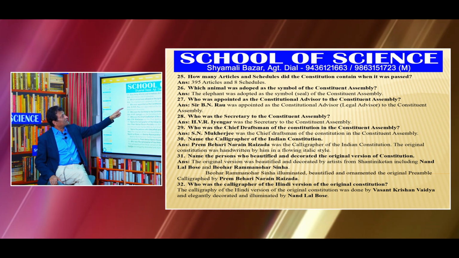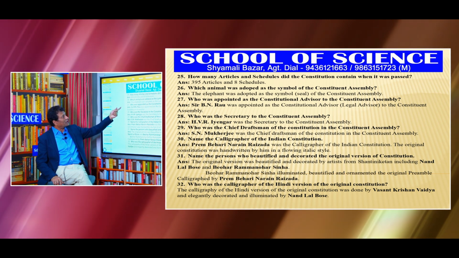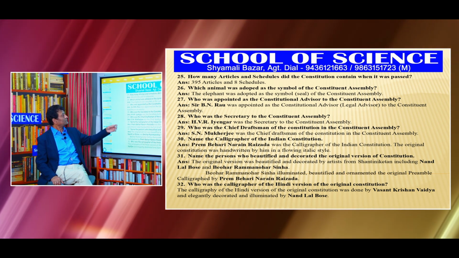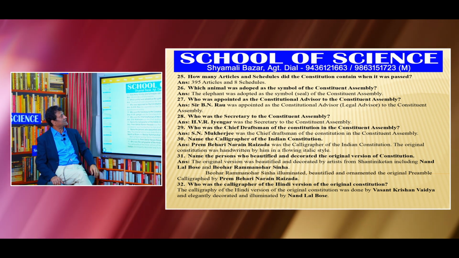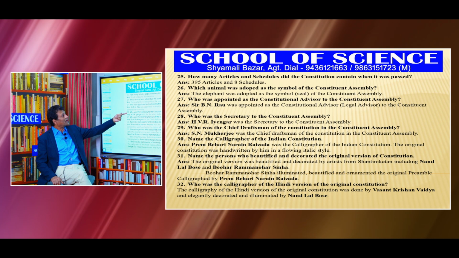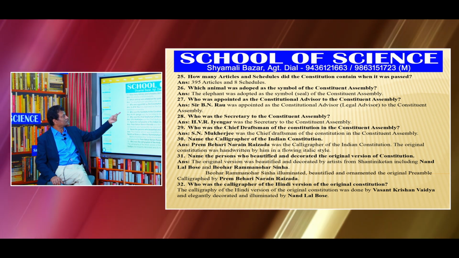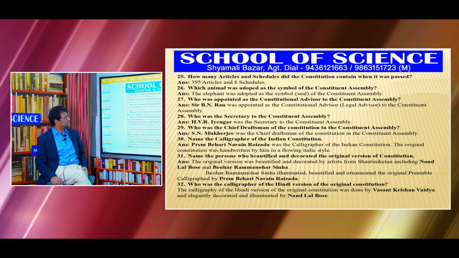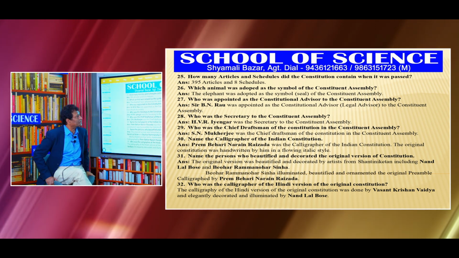Which animal was adopted as the symbol of the Constituent Assembly? The elephant was adopted as the symbol of the Constituent Assembly. Who was appointed as the constitutional advisor to the Constituent Assembly? He was Sir B.N. Rao, appointed as the constitutional advisor, legal advisor to the Constituent Assembly. Who was the secretary to the Constituent Assembly? H.V.R. Iyengar was the secretary to the Constituent Assembly.